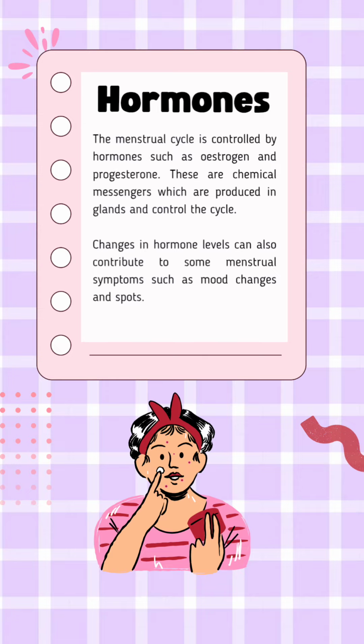Hormones. The menstrual cycle is controlled by hormones such as estrogen and progesterone. These are chemical messengers which are produced in the glands and control the cycle. Changes in hormone levels can also contribute to some menstrual symptoms such as mood changes and spots.